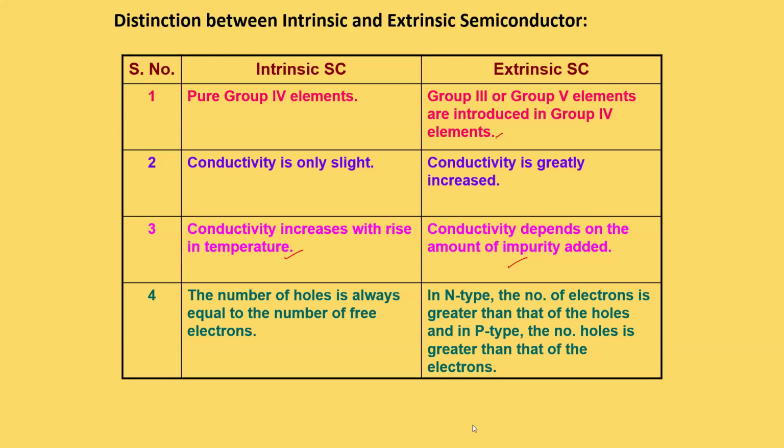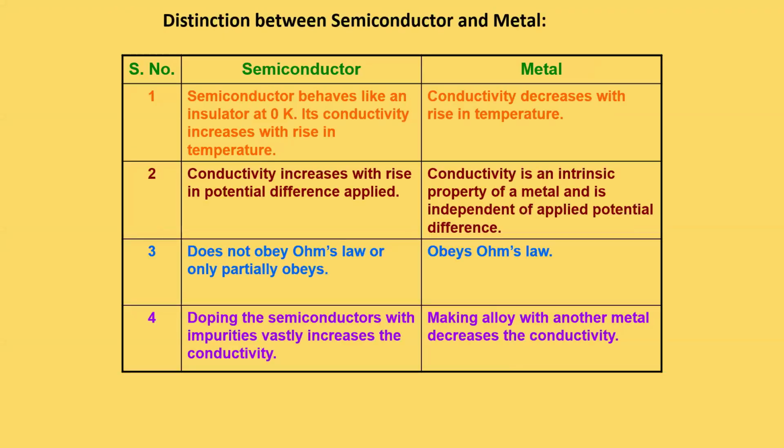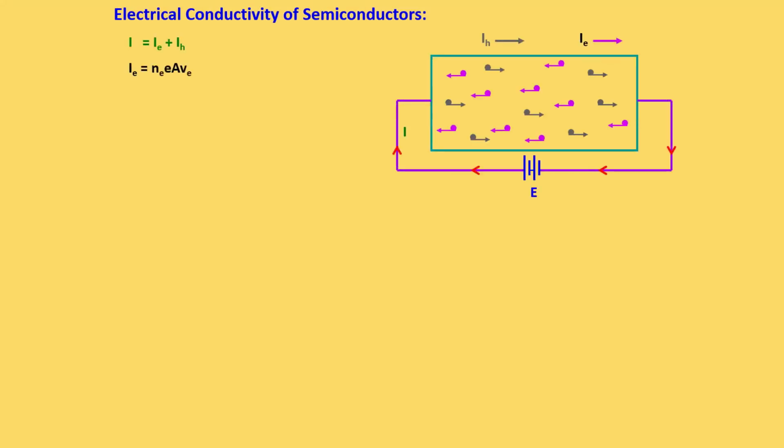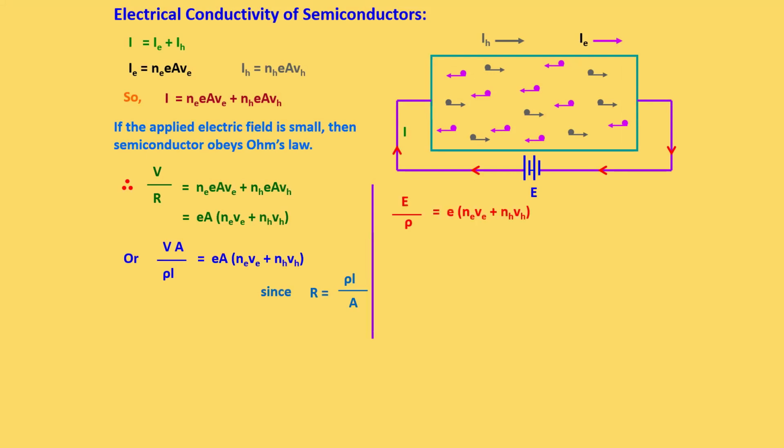So yes, let us move to the next one now. Here we are going to study the difference between the semiconductor and the metal. So here I just show the difference between a semiconductor and metal. Now we are moving to electrical conductivity of a semiconductor. As I said already, the semiconductor is basically an insulator at room temperature. But when we apply temperature, the insulator will start conducting current, right?